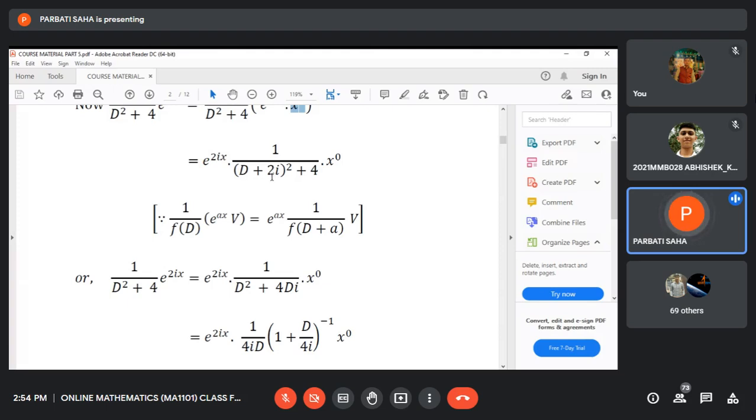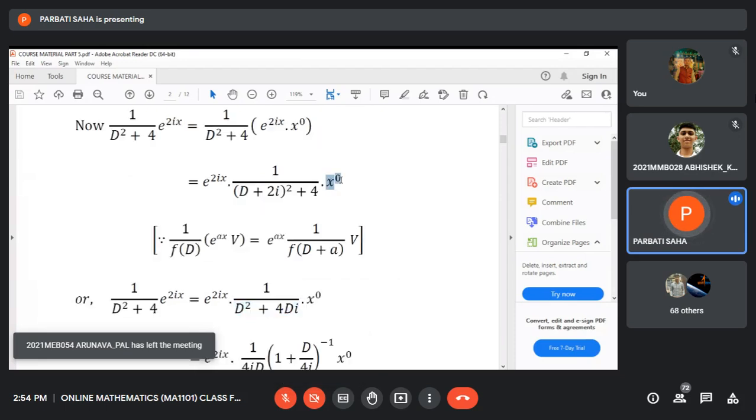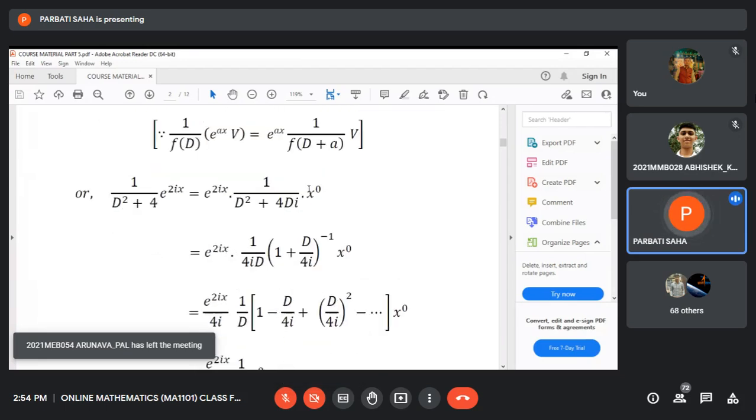plus 4Di, minus 4 plus 4 will be cancelled and we obtain D square plus 4Di operating on x to the power 0. Now if we take common D in the denominator, actually this 4Di should be taken common. Why?